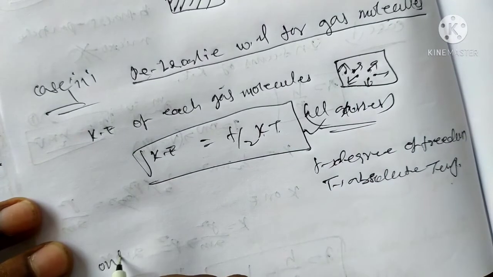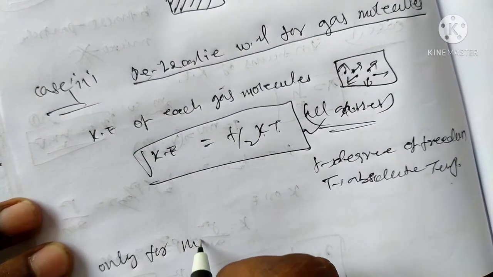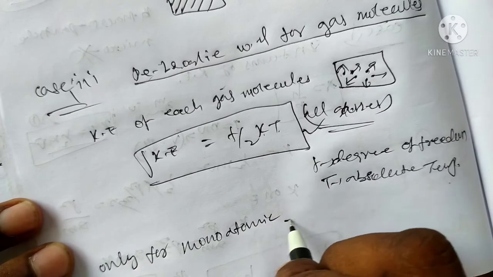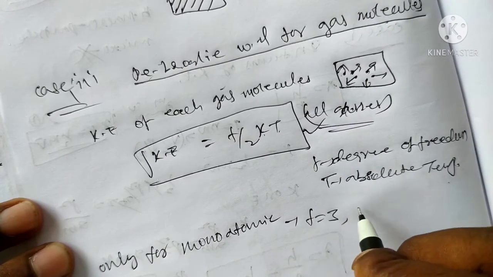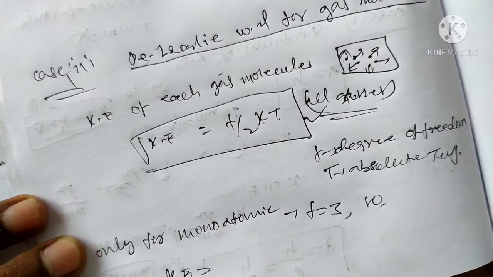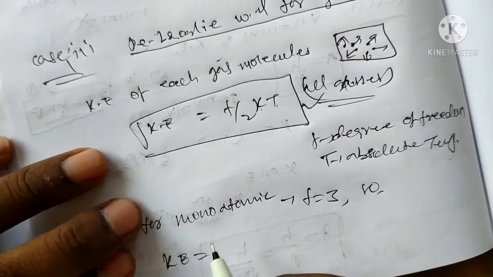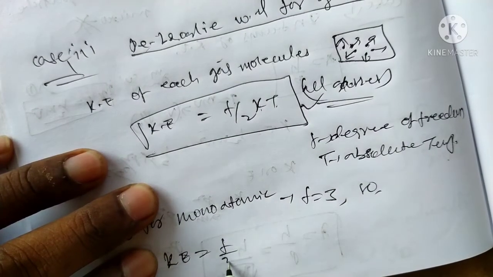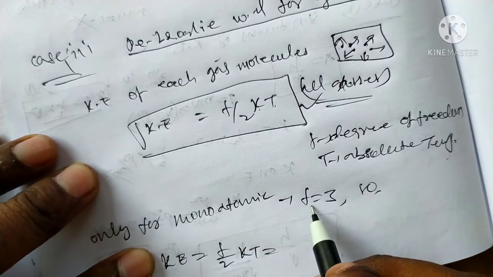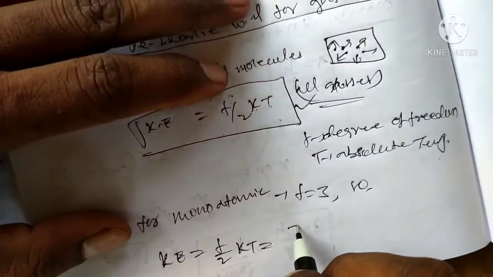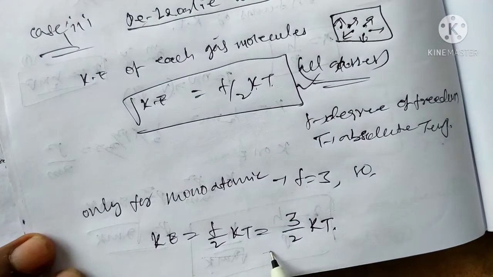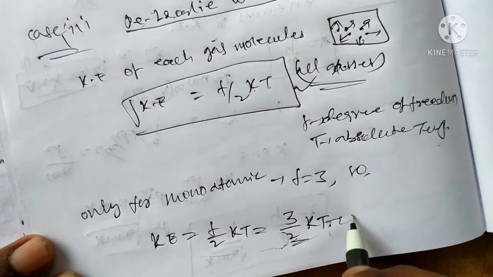First we apply it only for monoatomic gases. They have degree of freedom 3. So we get the kinetic energy of each molecule as f by 2 kT, where for a monoatomic gas the degree of freedom f is equal to 3. That is 3 by 2 kT. It is the kinetic energy of a monoatomic gas.